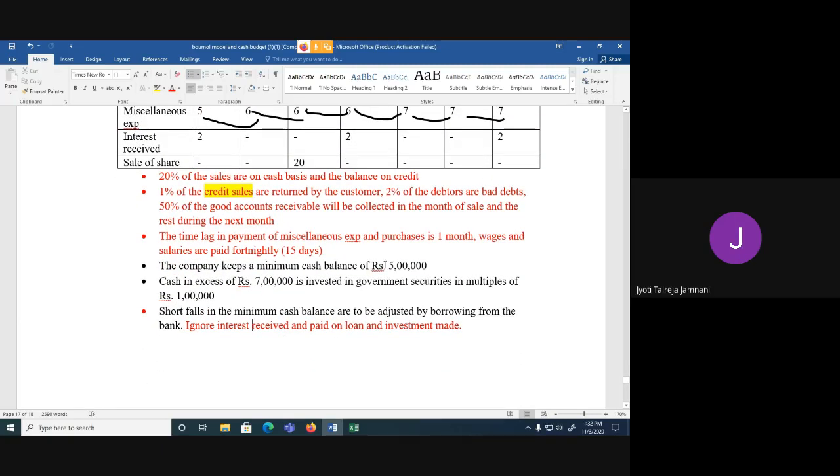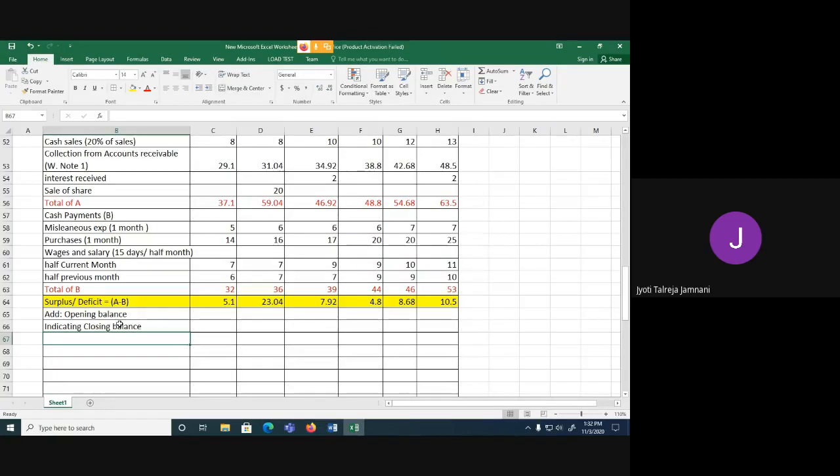There should be minimum 5 lakh, anything in excess of 7 lakh should be invested, anything which is a shortfall should be borrowed. So that means the company is not interested in what closing balance we are getting, but they want you to make adjustments to this closing balance and see to it that you have at least 5 lakh rupees at the end of the month. Okay, so if the closing balance is not 5 lakh, we need to borrow. Now, can anybody tell me, when I borrow money, cash comes in or goes out?